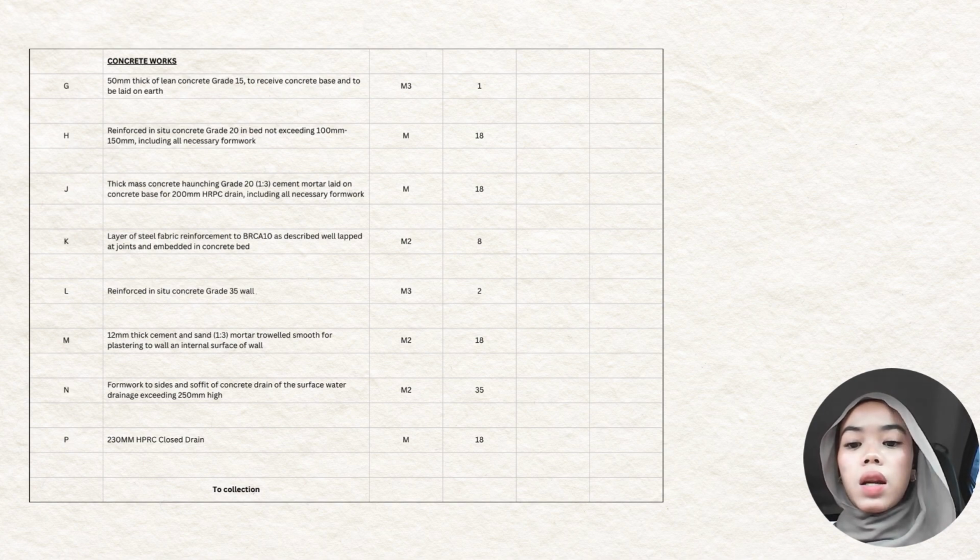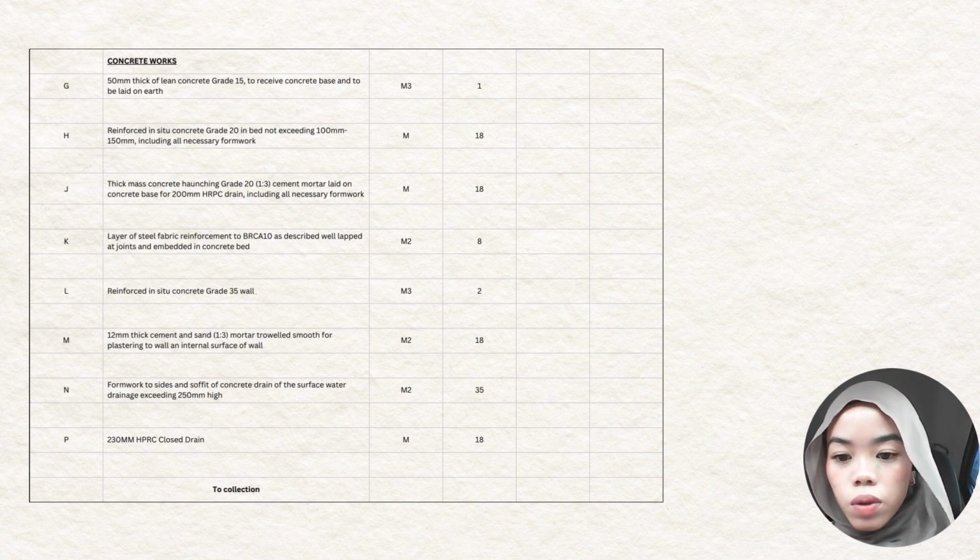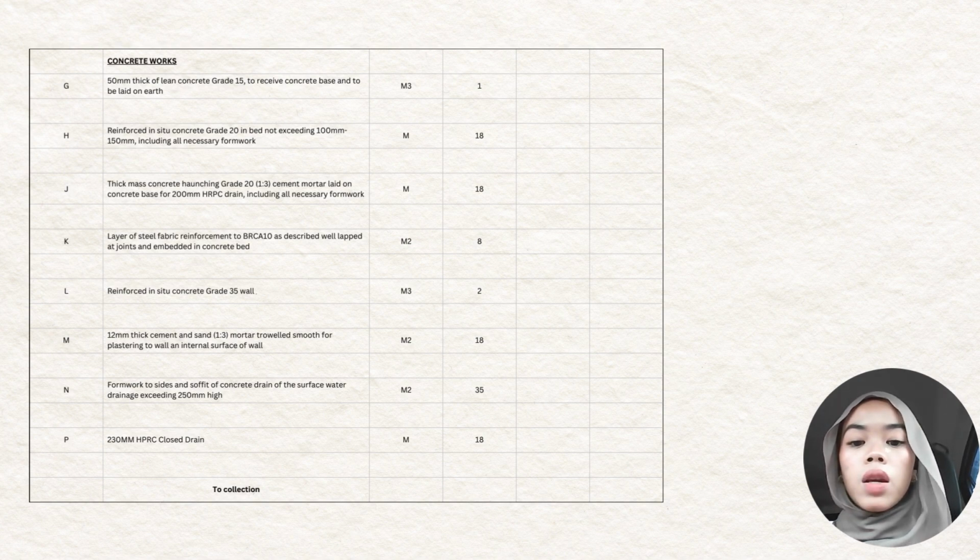12 mm thick cement and sand, ratio 1:3 mortar, trowel smooth for plastering to wall and internal surface of wall, the quantity is 18 meter square. Formwork to side and soffit of concrete drain of the surface water drainage exceeding 250 mm high, the quantity is 35 meter square. 230 mm HRPC closed drain, the quantity is 18 meter.